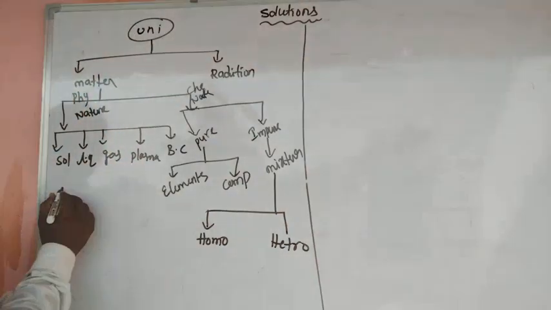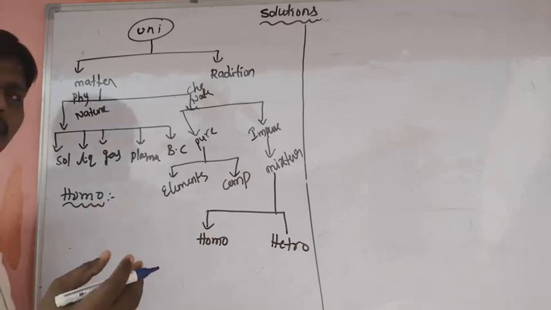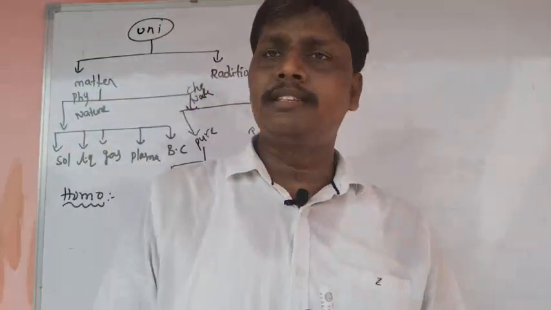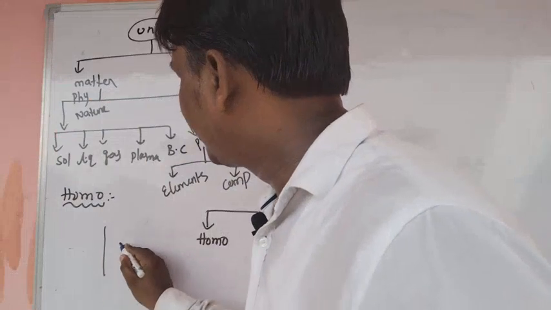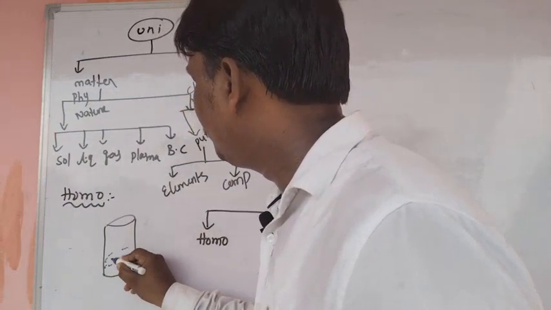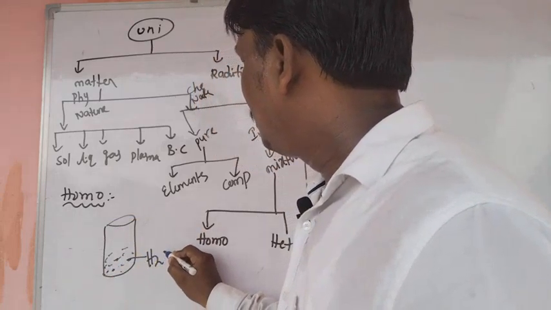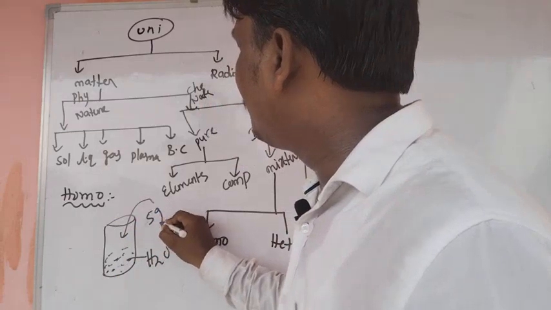What is a homogeneous mixture? For better understanding, I will give one example. Take a test tube with 100 ml of water, and add 5 grams of sugar.